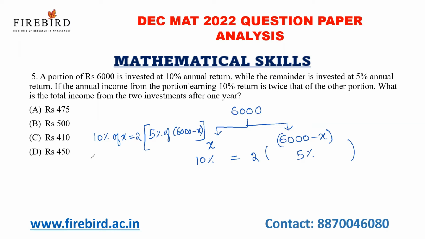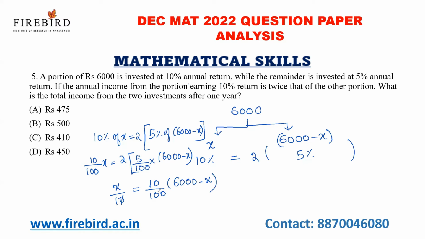Okay, 10% of X is what? 10 by 100 into X is equal to 2 into 5, let us write this 5% as 5 by 100 itself. Of denotes multiplication. 6000 minus X. So 10 by 100 into X, it is nothing but X by 10, which is equal to 10 by 100 into 6000 minus X. So 0 and 0 will get cancelled. So X is equal to 6000 minus X, and 2X is equal to 6000. So X is equal to 3000.